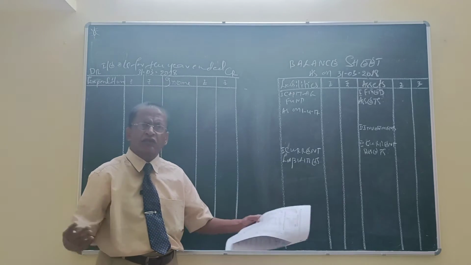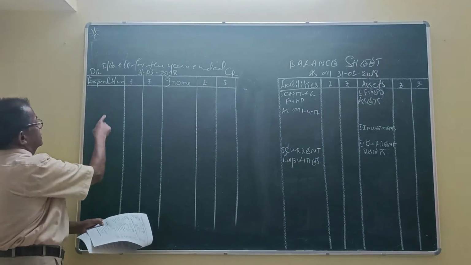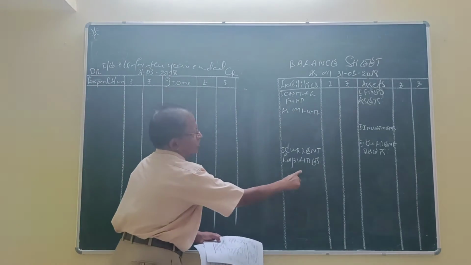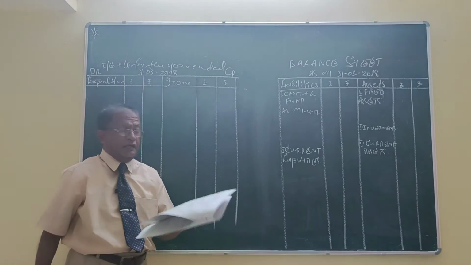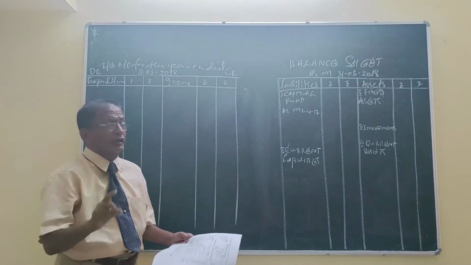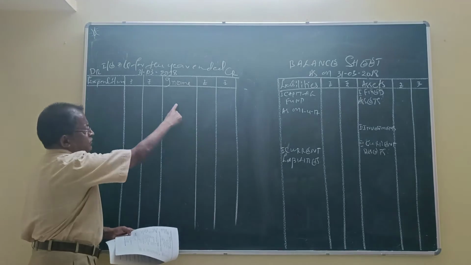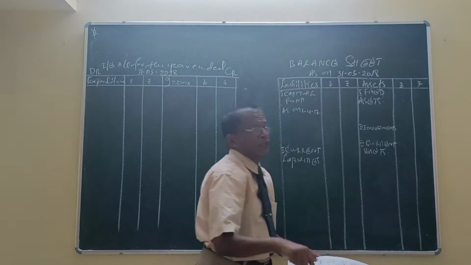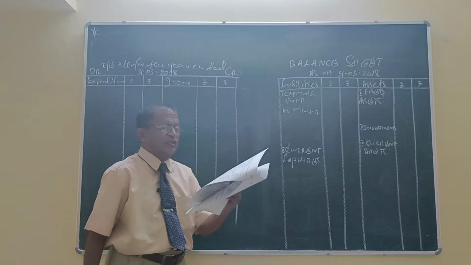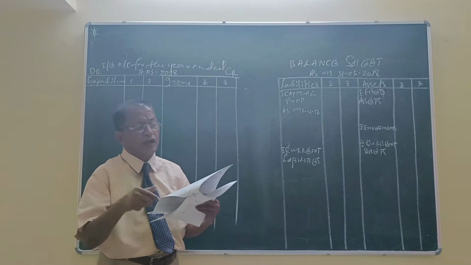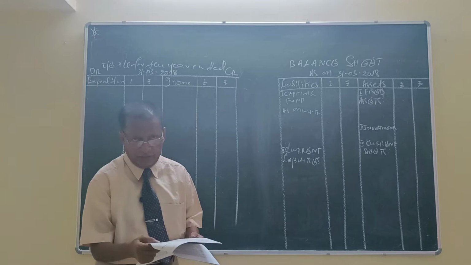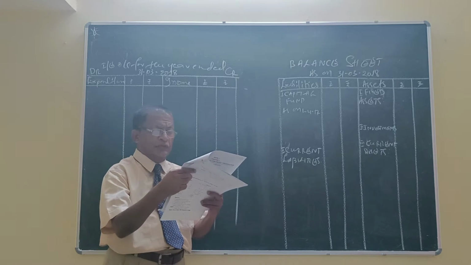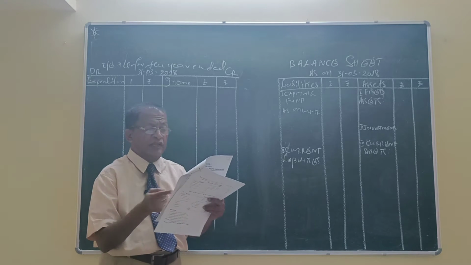Printing unpaid, that is outstanding, added to the printing in the income and expenditure account, and the same item will be shown in the balance sheet under the heading current liabilities. Interest accrued will be shown in the income and expenditure account as addition to the interest, and the same item will be shown in the balance sheet under the heading current asset. Depreciate furniture by 10% on the opening balance 32,800, and the sports materials by 10% on the opening balance as well as on the addition.